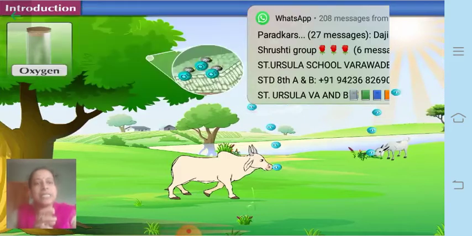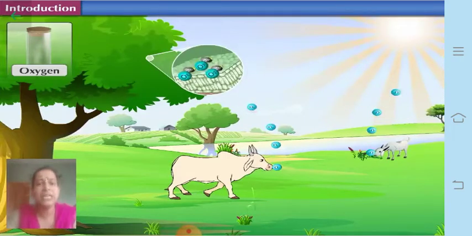Why? Because it is used by all living organisms for breathing. So this is just a brief introduction about metals and non-metals. Let us study about the metals in detail in this video today, and next time we are going to learn about the non-metals.